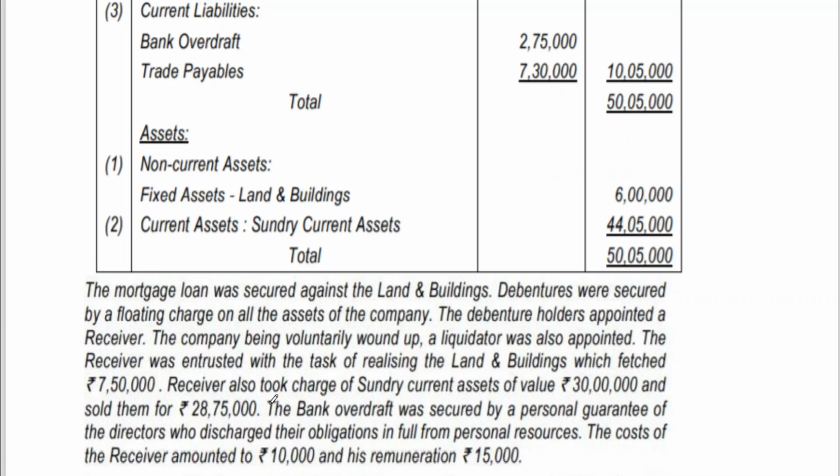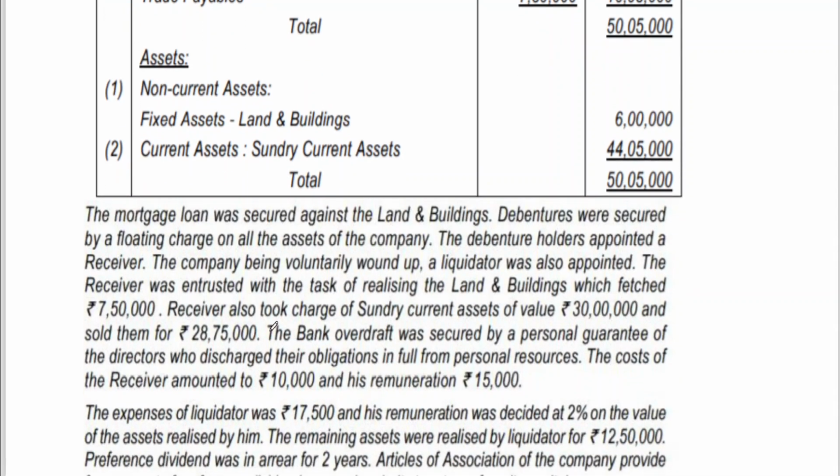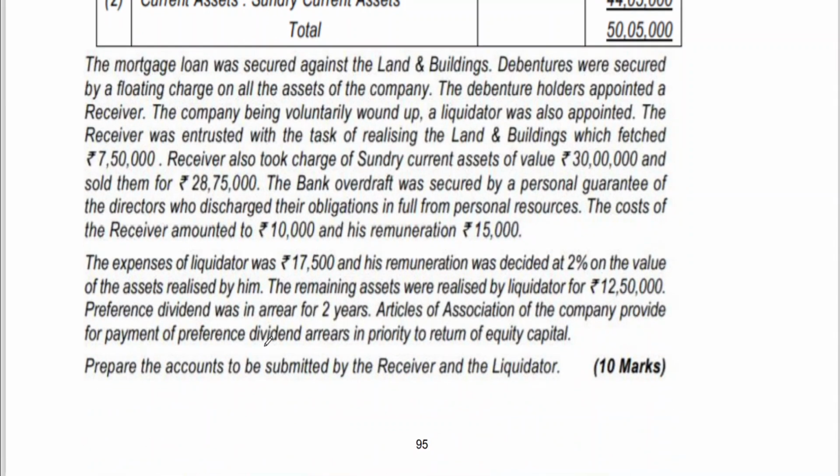Liquidator was also appointed. Receiver, entrusted with the task of realizing land and building, fetched 7 lakh. Receiver also took charge of sundry current assets of value. The same bank overdraft was secured by personal guarantee. Directors would discharge their obligation in full from personal resources. Cost of receiver amount 10,000, remuneration 15,000.